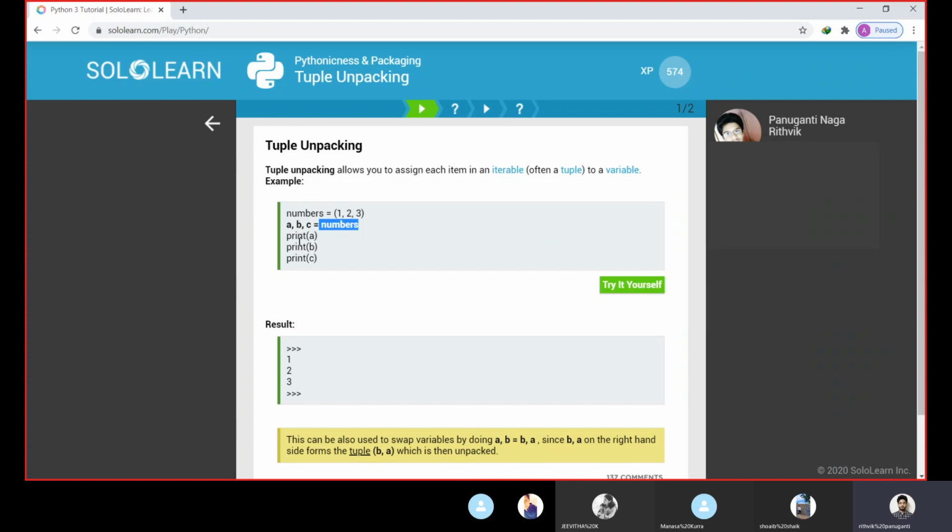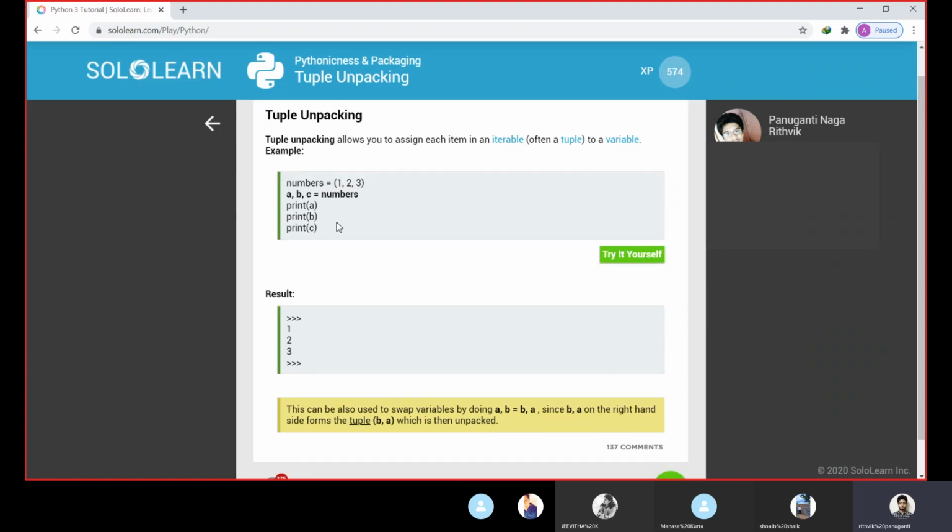So we're individually printing the variables: print a, print b, print c. When we run this code, a will become 1, b will be assigned 2, and c will be assigned 3. So this tuple has three elements 1, 2 and 3. Here we are passing three variables a, b, c. So these a, b, c will be given the values of this tuple 1, 2, 3. This is what is called tuple unpacking.